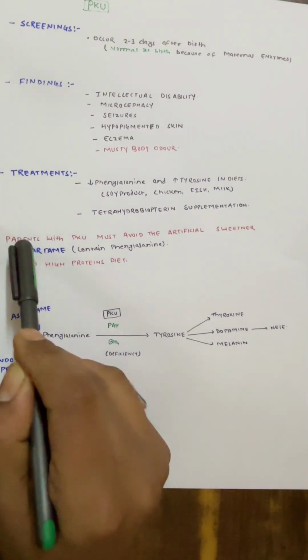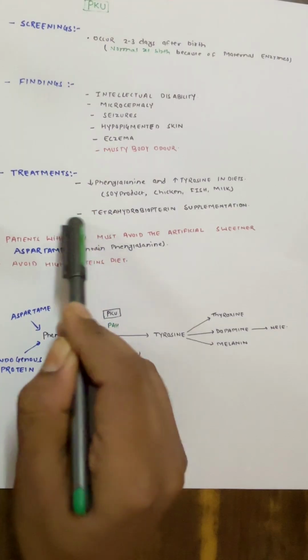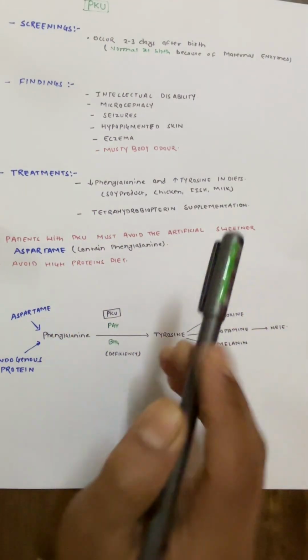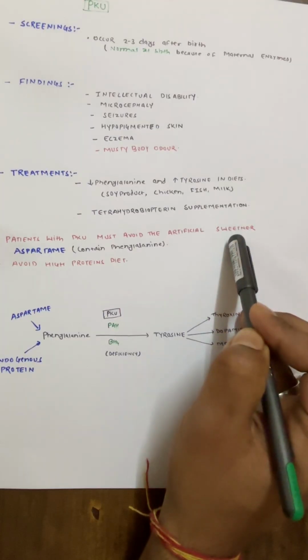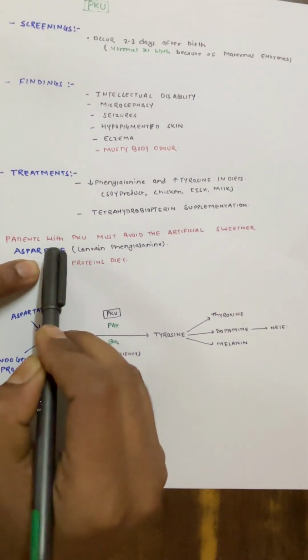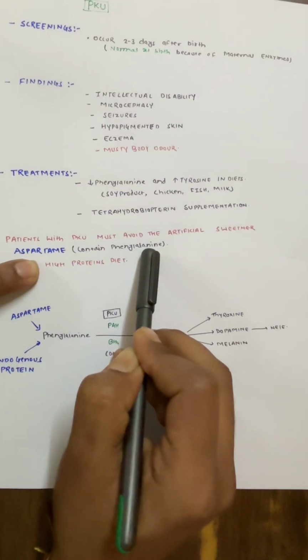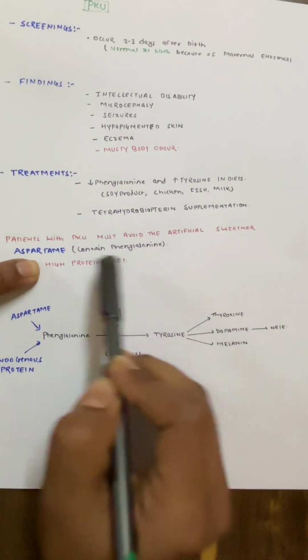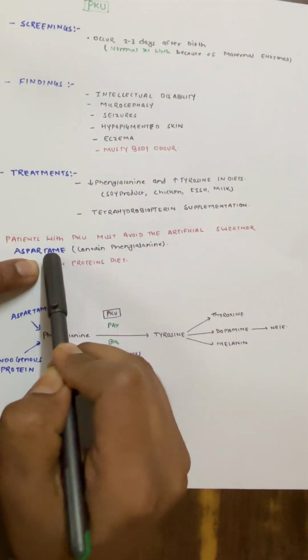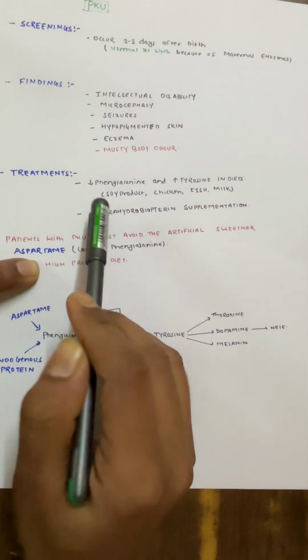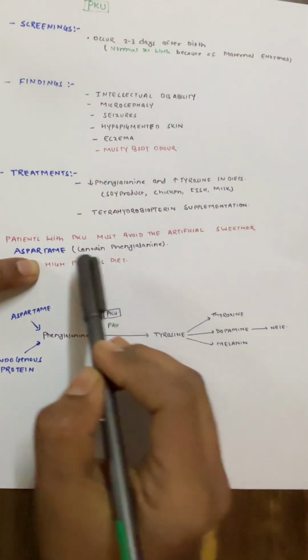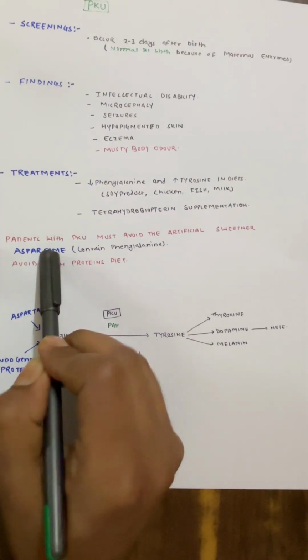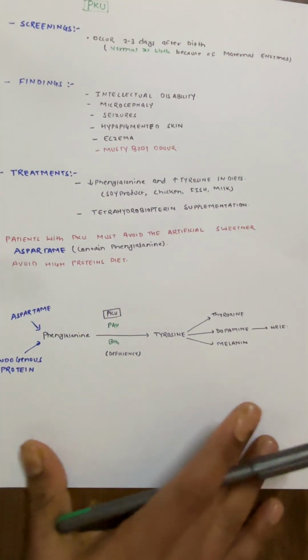The second thing is that a patient with known phenylketonuria must avoid artificial sweeteners. We use an artificial sweetener called aspartame, and aspartame contains phenylalanine. So if any patient with PKU takes this artificial sweetener, they will increase the phenylalanine level in their body, and the same problem will arise. That's why aspartame should be avoided in patients with PKU.